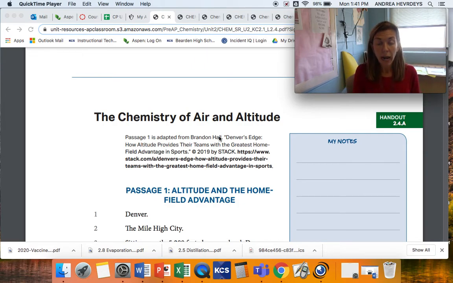For those of you who are absent, when we're talking about handout 2.4, lesson 2.4, the chemistry of air and altitude. So you should have already read the article, maybe made some notes, highlighted things, and annotated that article, as well as tried to answer those 7 questions on 2.4b on your own thinking.